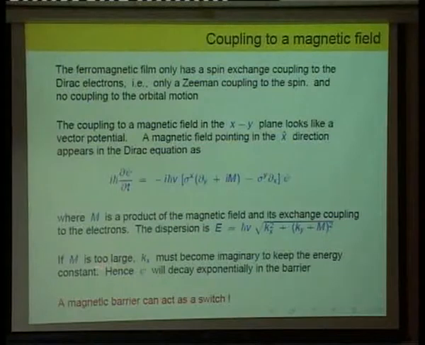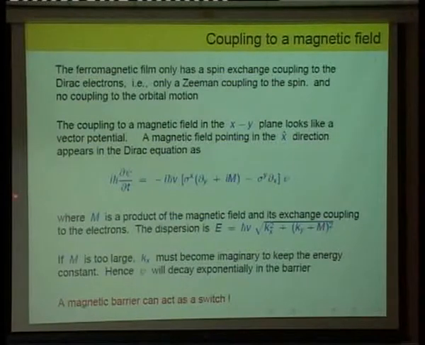So the point about this is that if m is very large, then if you want the electrons to have a definite energy, they are coming from a region where there is no m. Okay, so free electrons, and then they enter a region where there is an m. If this is very large, then to keep the energy the same, kx may have to become imaginary. And when that happens, it means that the wave function decays exponentially in that region.